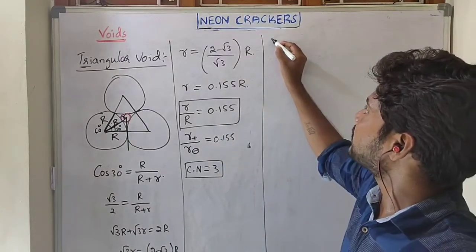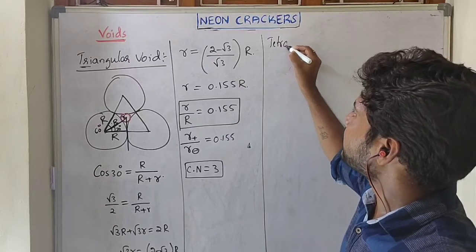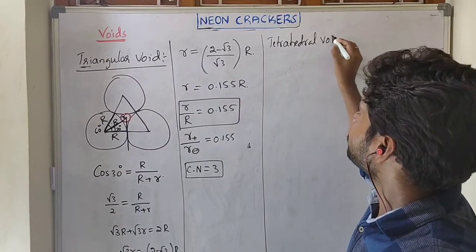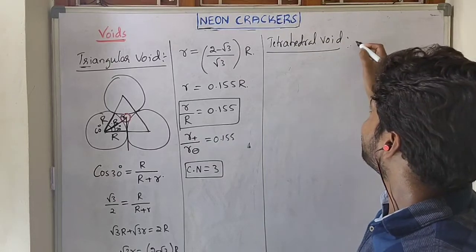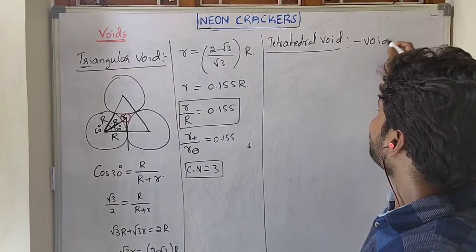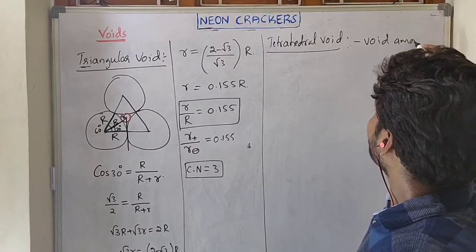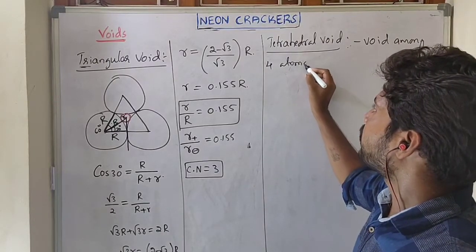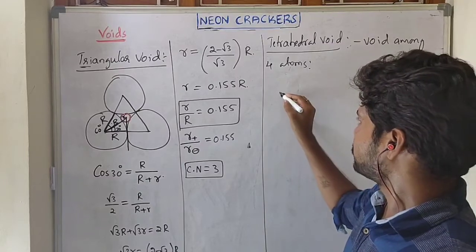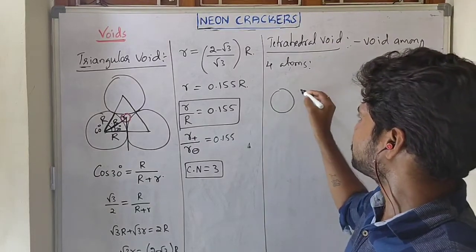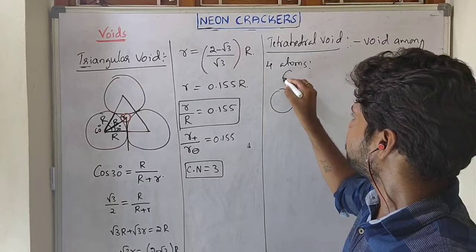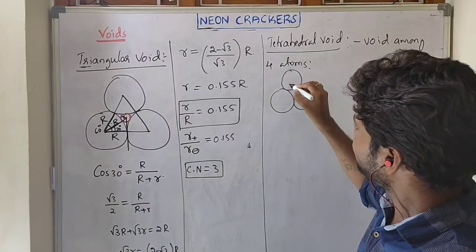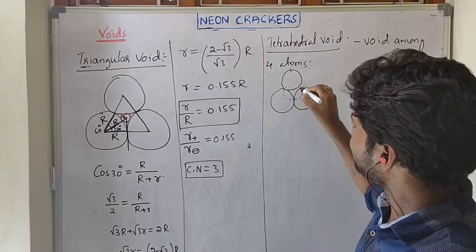The next one is tetrahedral void. This tetrahedral void is the void among 4 atoms. Just imagine the same 3 atoms on one plane, and in the cavity from above or below the plane we can insert another atom.